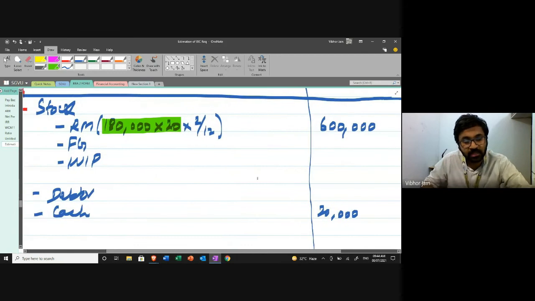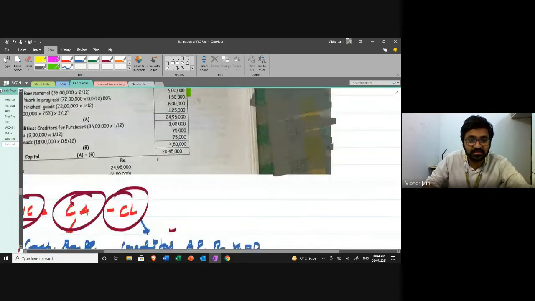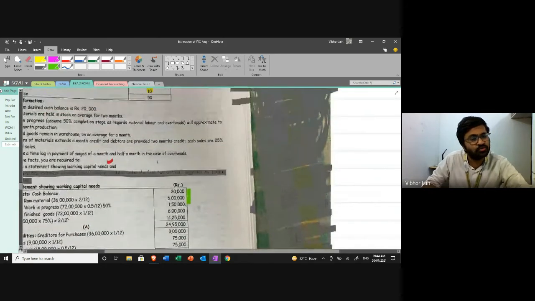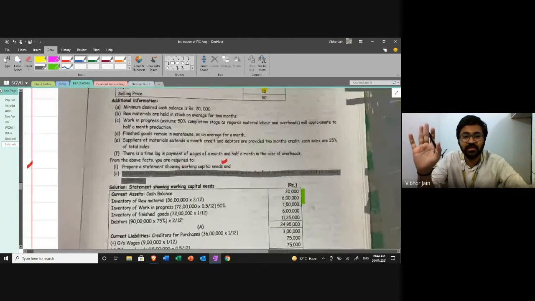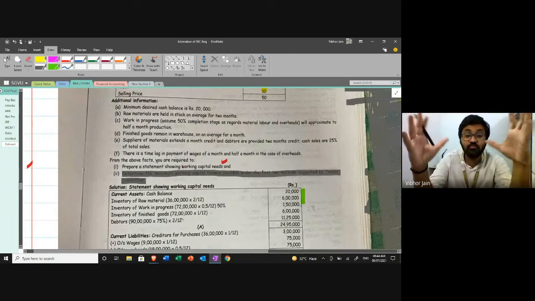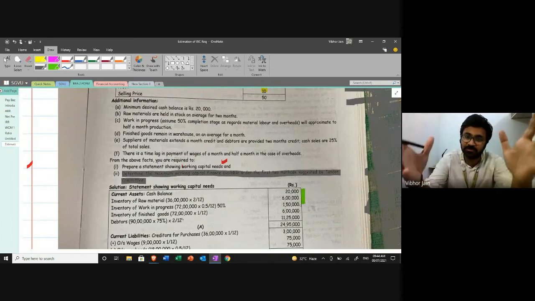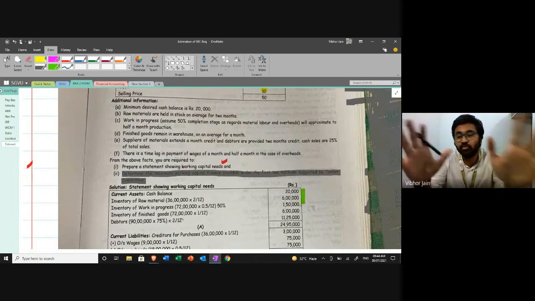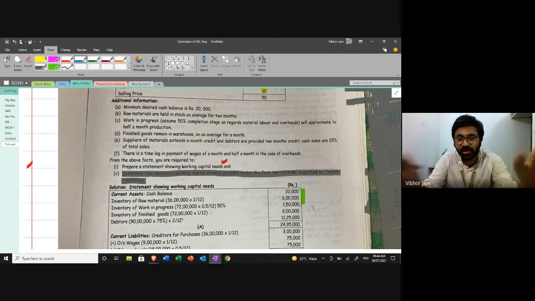Now I'll move on to the next information given in the question. You don't have to do anything, it's very easy. Just focus on understanding the concept. What is happening, that is what I want to explain. If you just learn the formula, okay, I have to do this, I have to do this, and done. It's very easy.